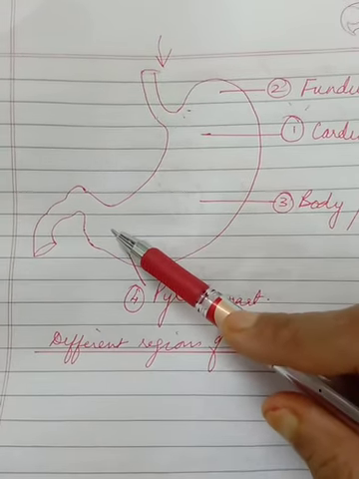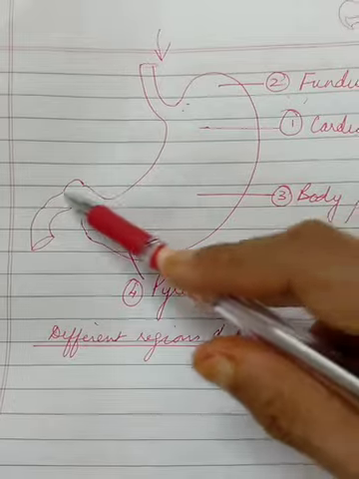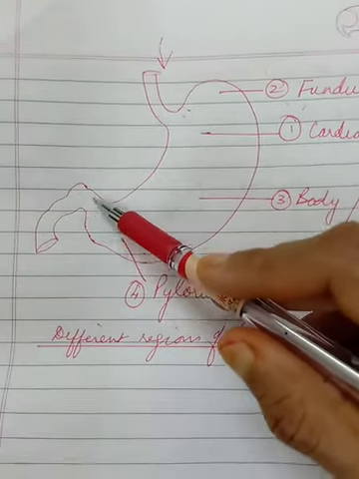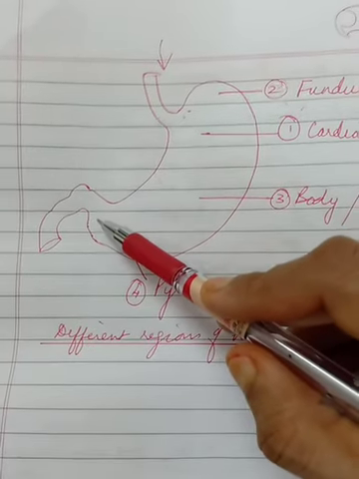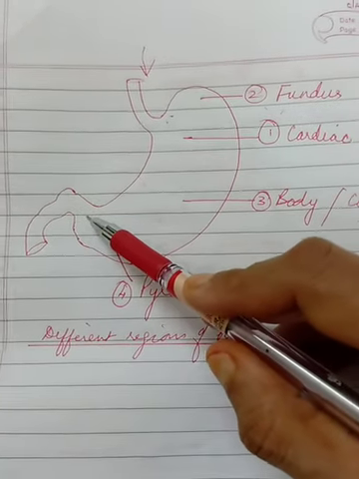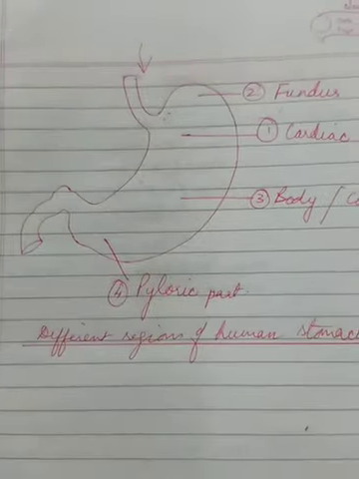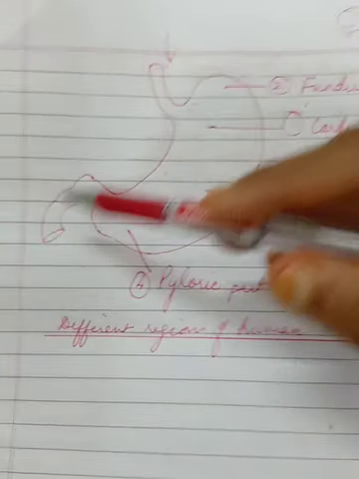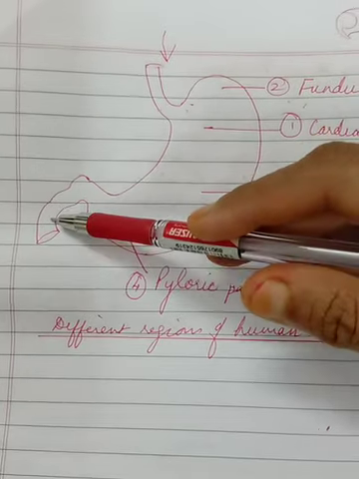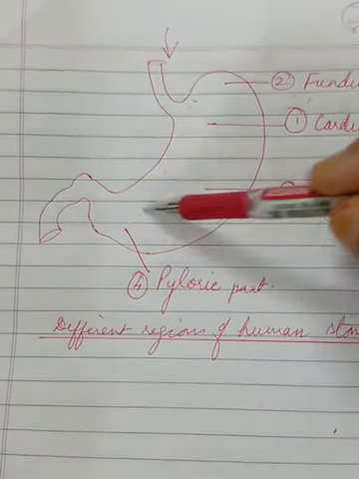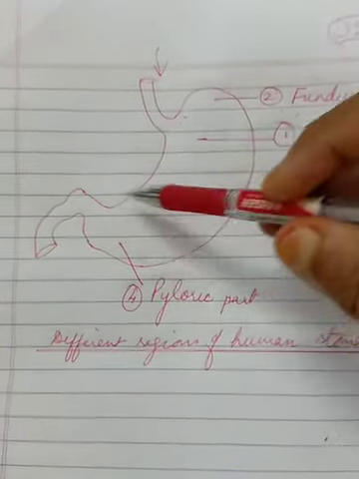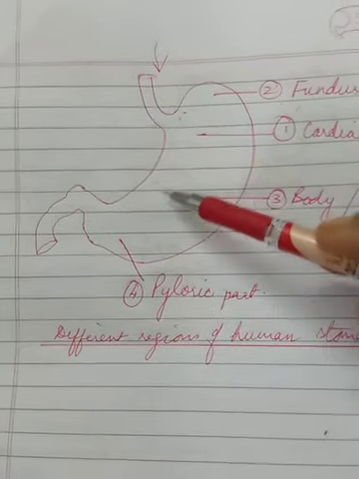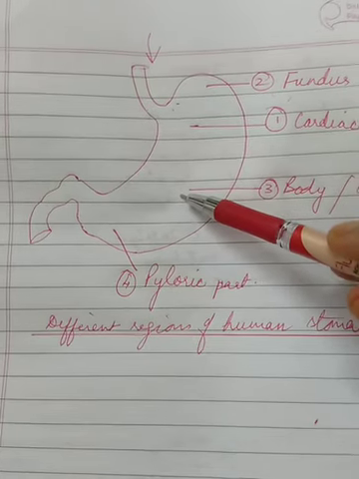You can see before the stomach meets the duodenum of the small intestine, there's an opening called the pylorus, which is again guarded by a sphincter. This sphincter will prevent the pre-digested food from entering the duodenum. That means the sphincter will not allow the food to go further till it is properly digested by the juices in the stomach. Alright. So the functions of the stomach are, it will store the food till it is partially digested.